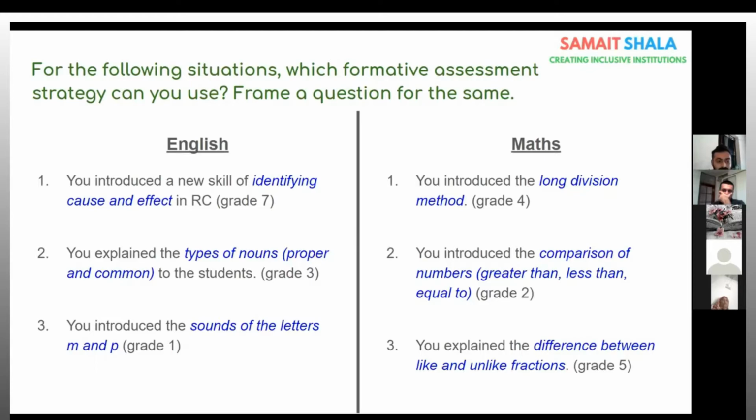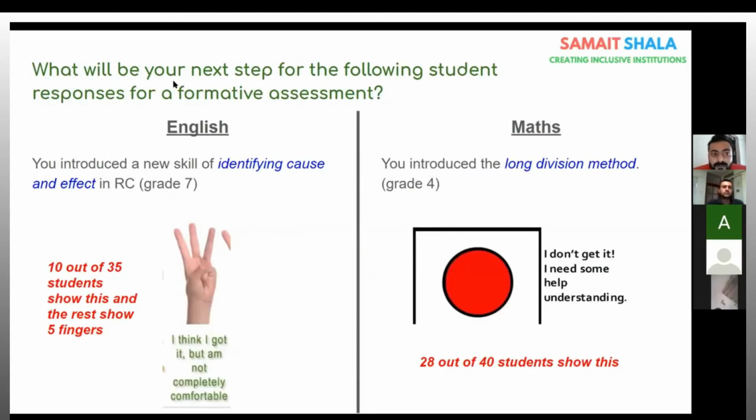We'll take responses for the first situation in English. You introduced a new skill of identifying cause and effect in RC. Who would like to share which strategy you would use? Sir, group discussion. So what is the question you will put in front of the students for discussion? To identify the cause, one will give the problem, identify the problem, and get the solution for that. Amazing.